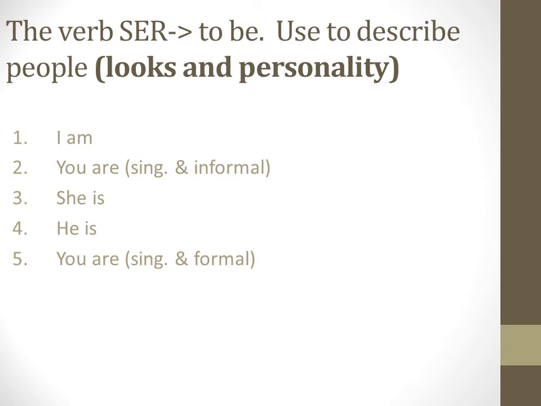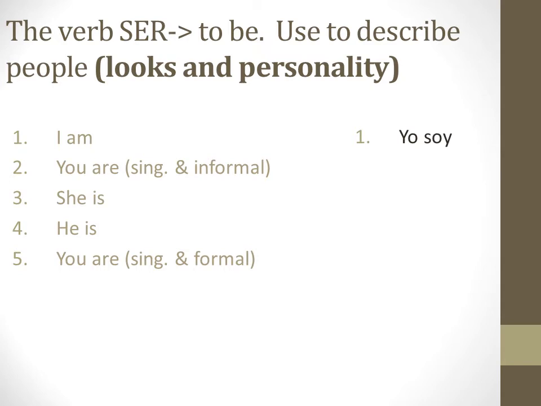All right, so this is an irregular verb, which basically means you have to memorize the different forms of it. We're just going to go over the singular forms of it, which are really called the conjugations of it. All right, so I am, yo soy.